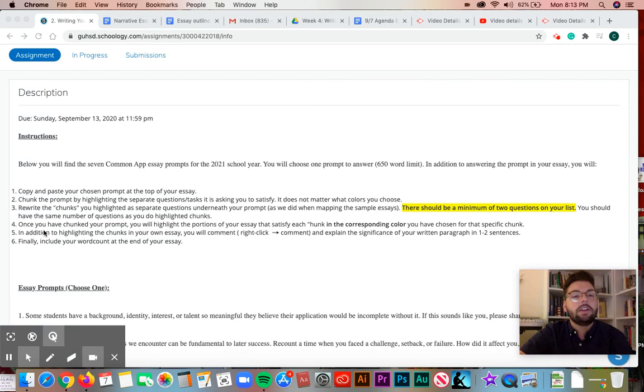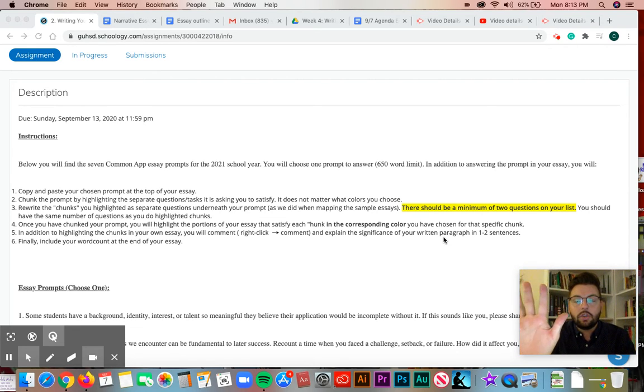In addition to highlighting the chunks in your essay, you will comment, right-click, comment, and explain the significance of your written paragraph in 1 to 2 sentences. So again, just as we did in the essay mapping exercise, you are chunking your prompt, writing down the questions of the parts that you chunked, highlighting the chunks, right? And within your own essay, highlighting the parts of the prompt that you satisfy, those parts of the chunks that correspond to the color.